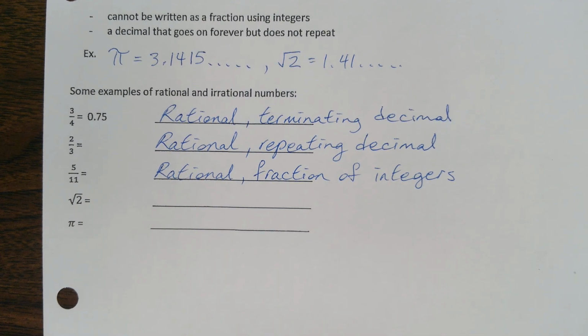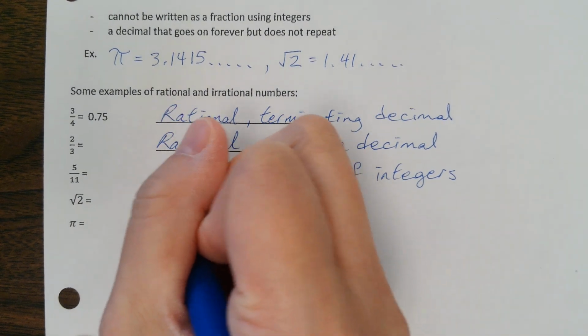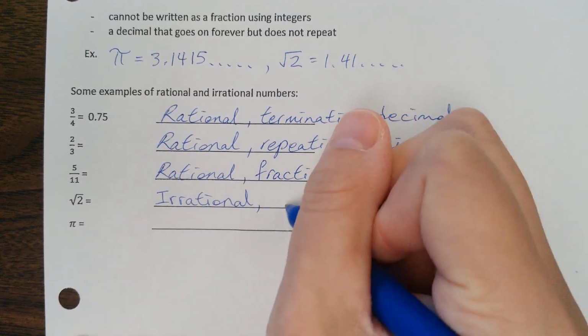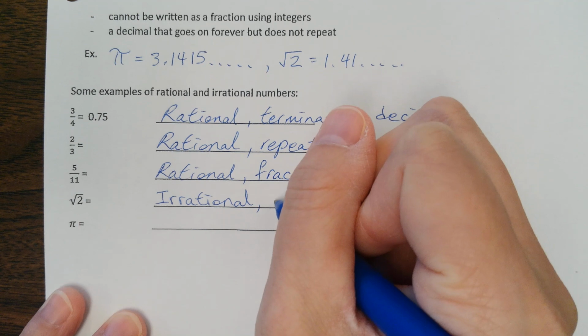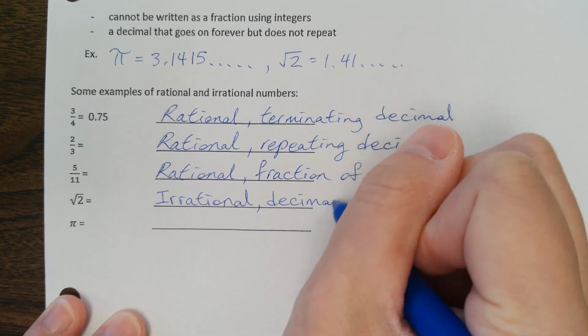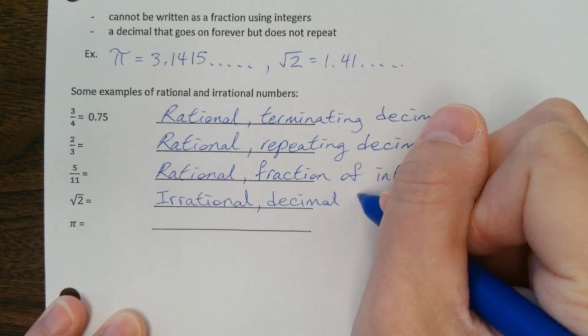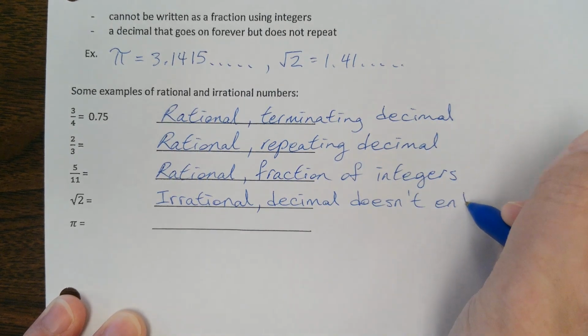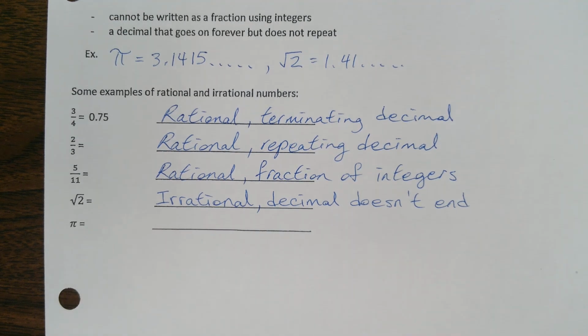So, root 2, rational or irrational? Miriam? Irrational because the decimal doesn't end. Okay, or the decimal goes on forever.